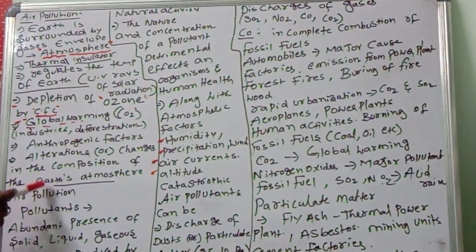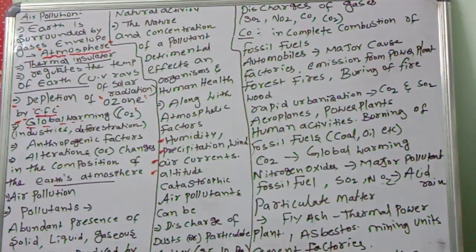So, what is air pollution? Because of man-made activities, alterations or changes in the composition of the Earth's atmosphere lead to air pollution. What are the pollutants which cause the pollution? The substances which cause the pollution are called pollutants. The abundant presence of solid, liquid and gaseous substances produced by humans, and even natural activities, cause pollution.